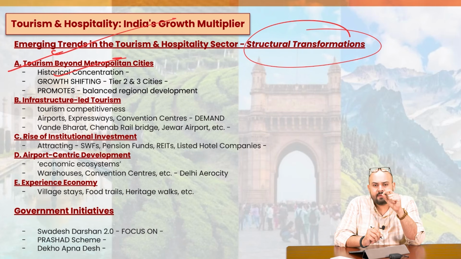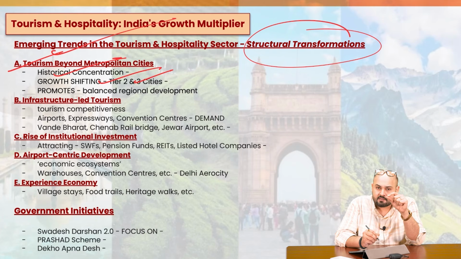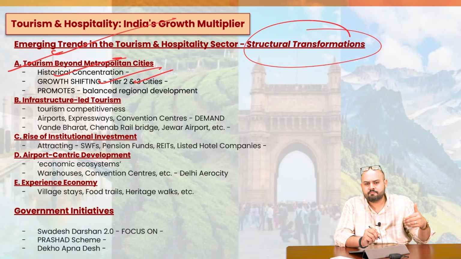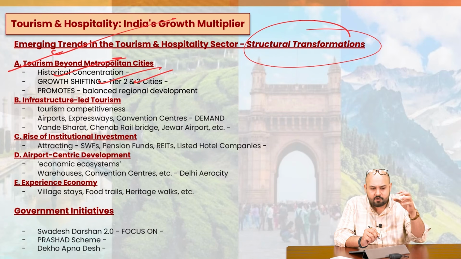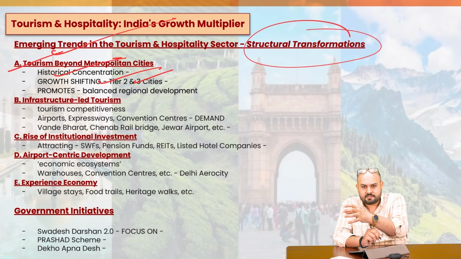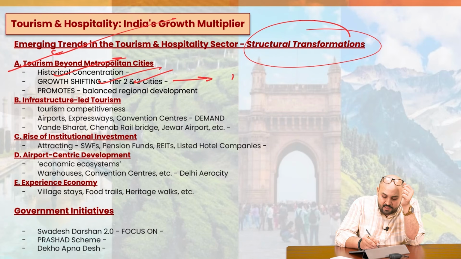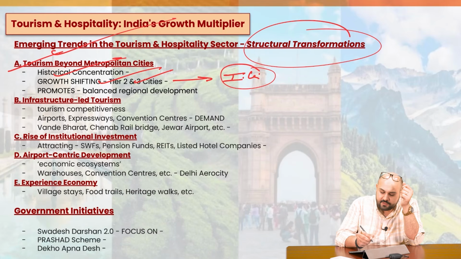Historically, tourism has been concentrated in few places, for example, in Delhi, Jaipur, Goa, Mumbai. Now it is shifting to tier 2 and 3 cities. For example, we have Kashi, we have Banaras, we have Tirupati, we have Jagannath Puri, we have Amritsar, we have all these small places, Ayodhya, for example. So now tourism is shifting to the other locations. And this, in one way or the other, provides for inclusive growth, okay, promotes balanced regional development.